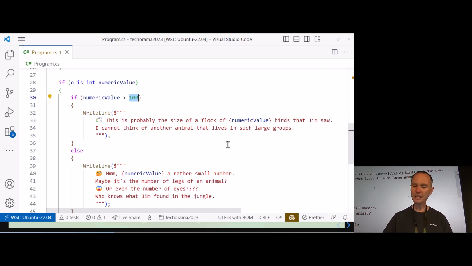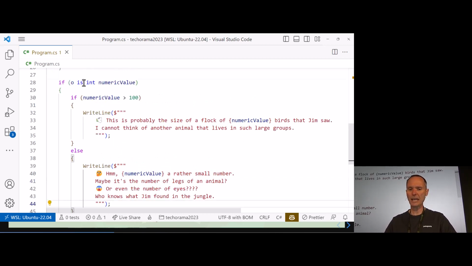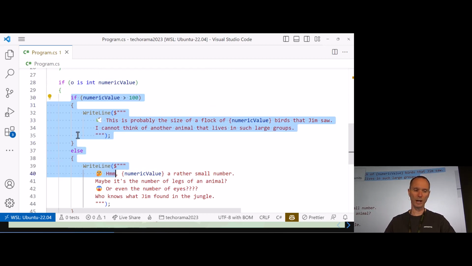It's probably a photo of a flock of birds because no other animal appears in such large groups. And if it's lower than 100, it's probably a smaller number, maybe the number of eyes of the thing that Jim took a photo of. Well, obviously not. We really don't care. We are mainly interested in exactly that pattern matching here. So here you see this thing is now an integer and can be used inside of this code block.